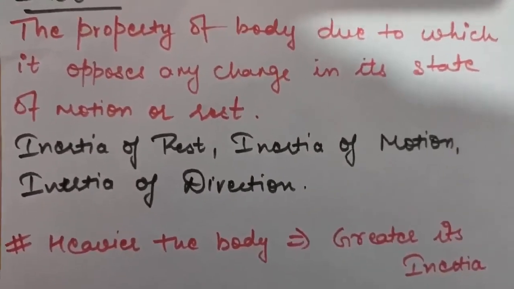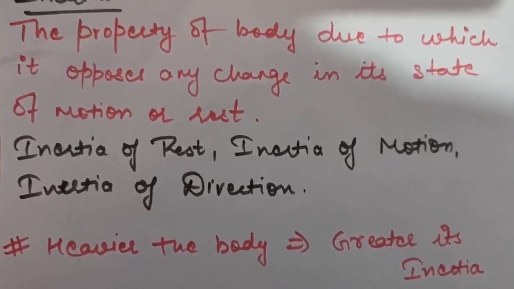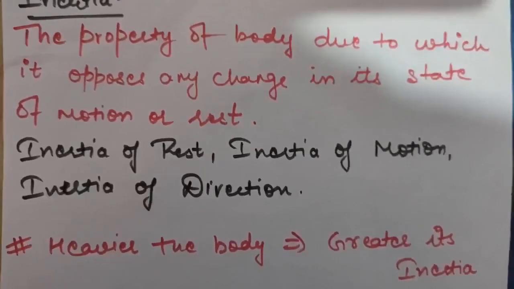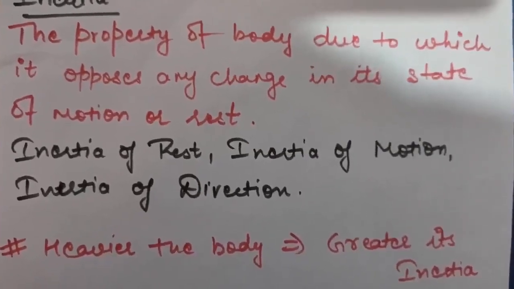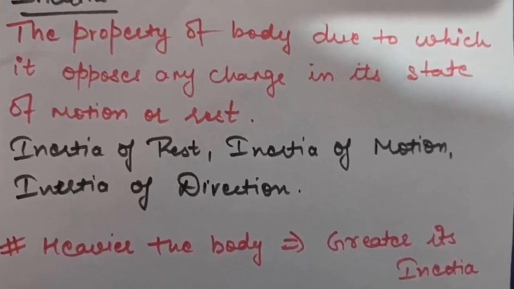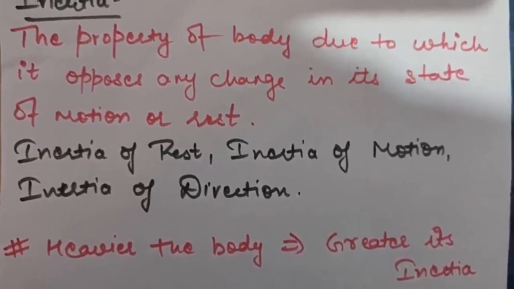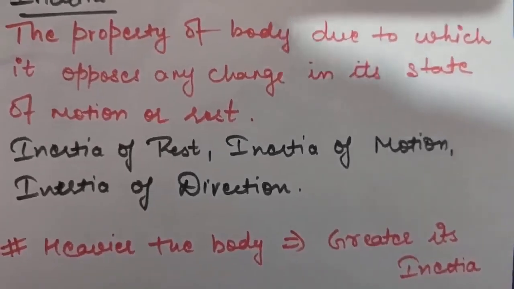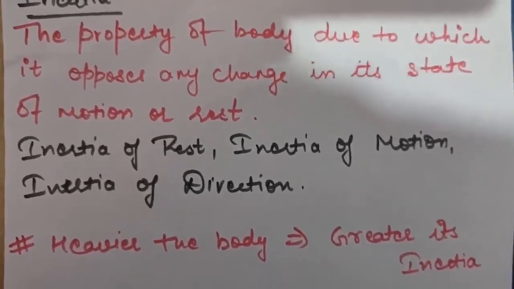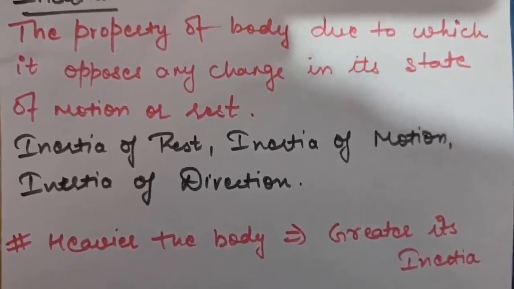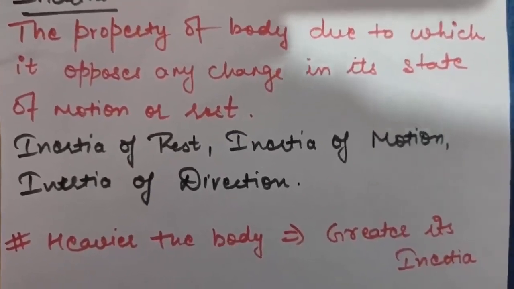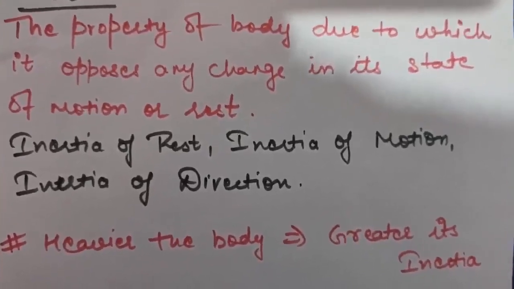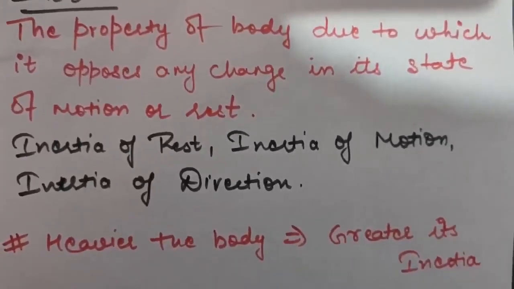Similarly, the inertia of motion is the inability of a body to change by itself its state of uniform motion. For example, if you are standing in a moving bus and the driver stops suddenly, again you are thrown in the forward direction. Why does that happen? Because when the bus was moving forward, your body was also moving forward, and your body still wants to move forward when the bus stops suddenly. So you feel a jerk in the forward direction.